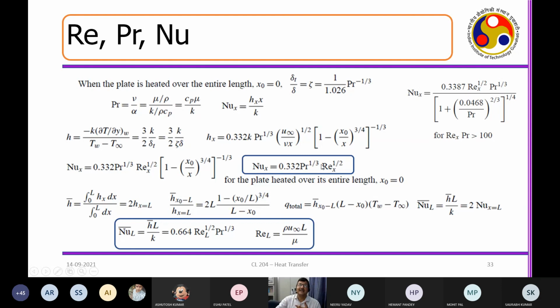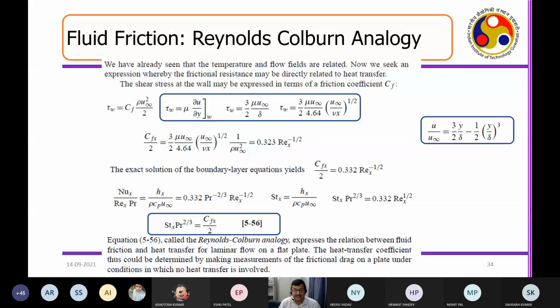So earlier, for the lumped system, we had a Biot number, which was very similar to Nusselt number, but that is a measure of the transients. Then we had the Fourier number, right? And now we have introduced three more dimensionless numbers, which are called the Nusselt number, Prandtl number, and Reynolds number. These are very, very important to really calculate convective heat transfer.